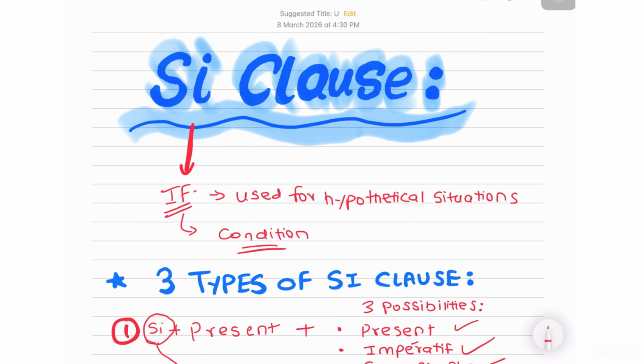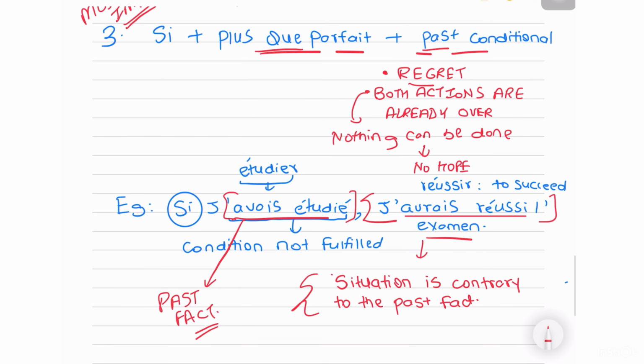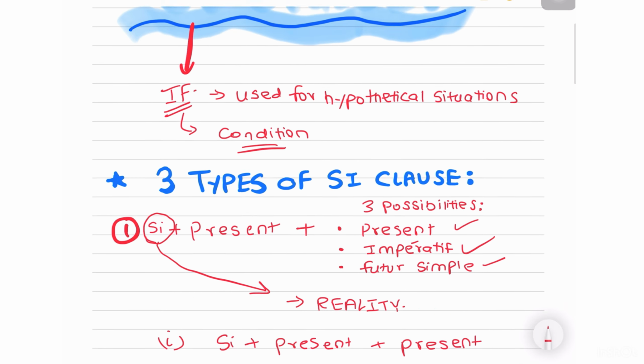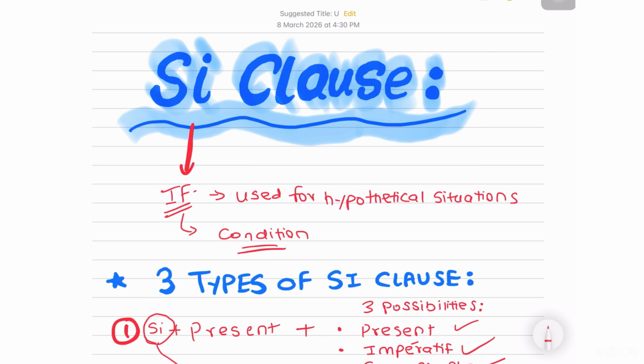Okay, they're extremely straightforward, extremely easy. The only thing you need to know is the moment you see "si" in your sentence, you would have these three possibilities that you can work on. How do I choose which one? For you, obviously, half of the sentence would already be conjugated, generally with the si part. So it makes your answer very obvious, because you just have three types of combinations. All right, so all you need to know is how this entire thing works, which I've already explained. And then if you just practice a few questions, you can score full marks in "Mettez les temps convenables."